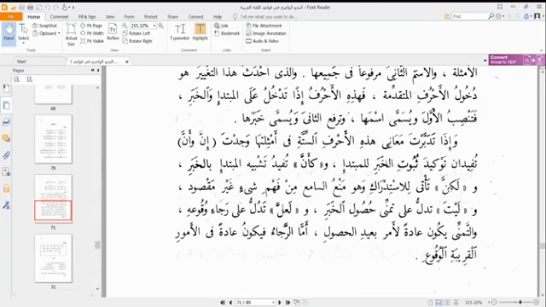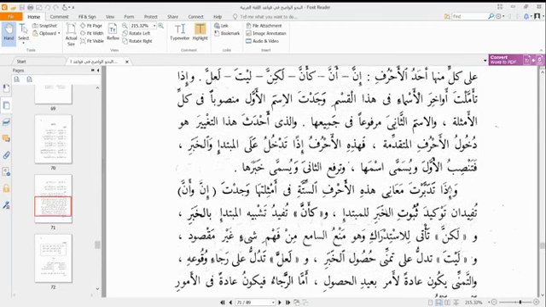Lakinna comes as an exception, as an istidrak. And what this exception means is that we are preventing the listener from understanding what we do not intend the listener to understand. So that is what it shows, contrast. Basically, we can say lakinna means but.